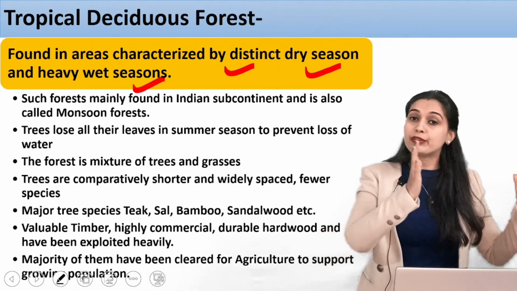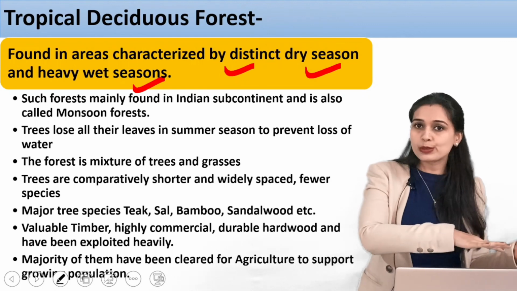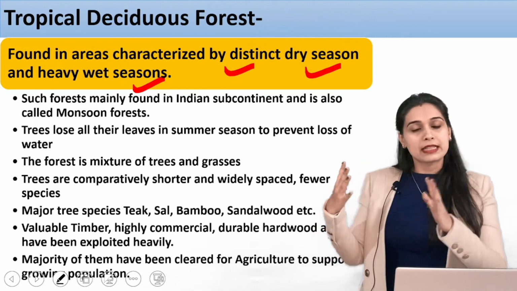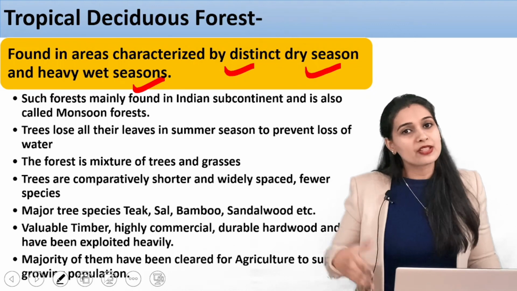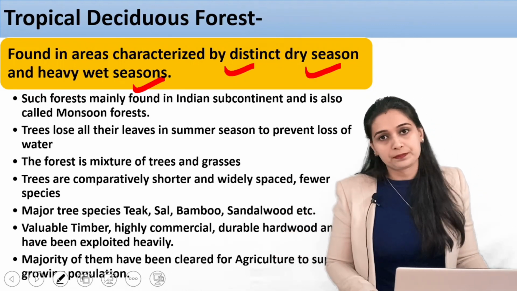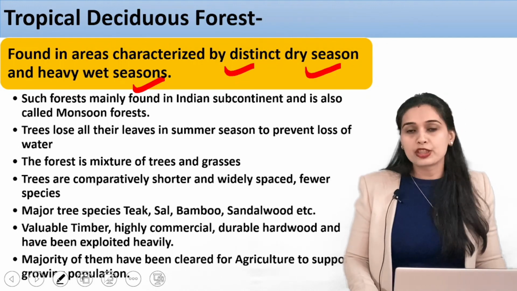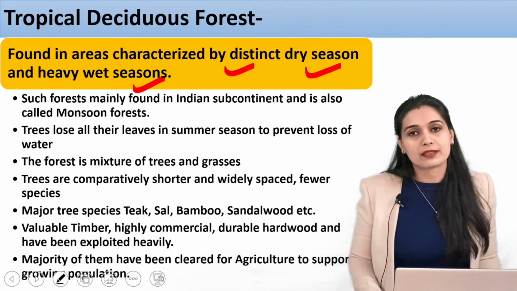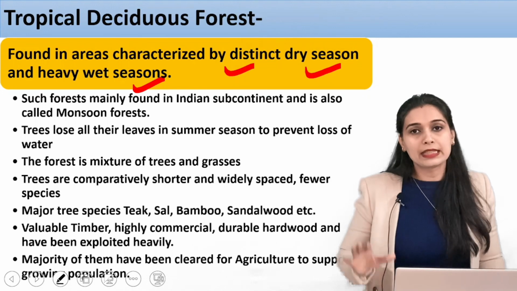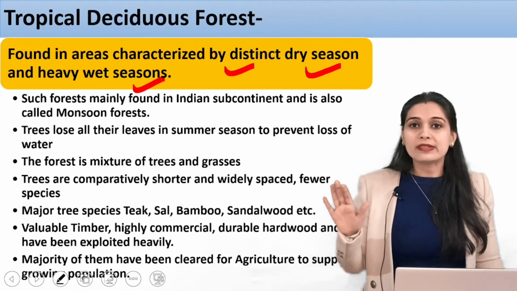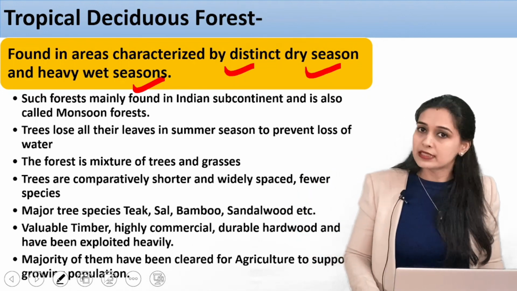Okay, so they have very good rainfall times also, and they also have times when there is dry season, there is no rainfall. All right, so these type of forests are actually present in the Indian subcontinent. In the Indian region, you will see certain type of tropical deciduous forest.